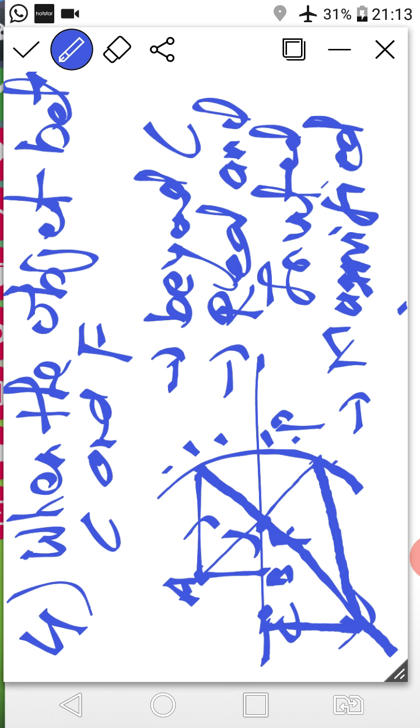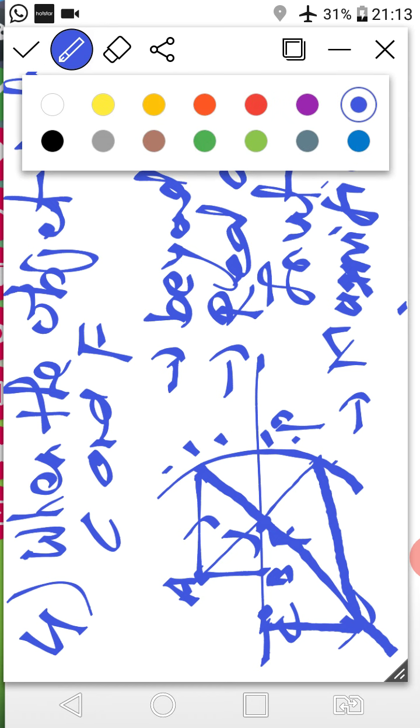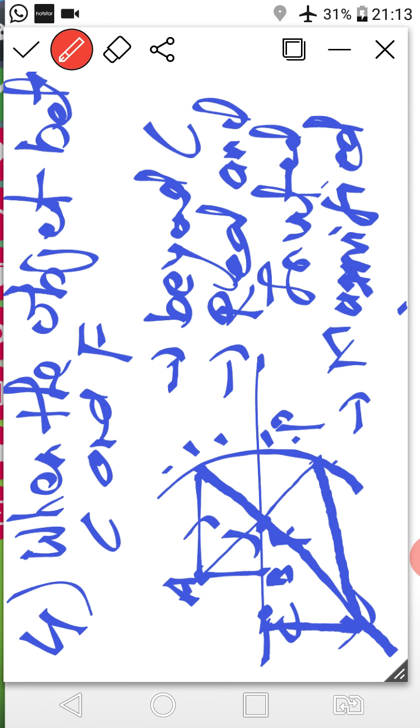I got it exactly very close to the C, okay? Try to draw with the help of the scale, so you will get a proper line. Supposed to be this line, I will draw with the red pen. Supposed to be this line, very straight, right class? So it will be found beyond center of curvature. Okay. Okay class.